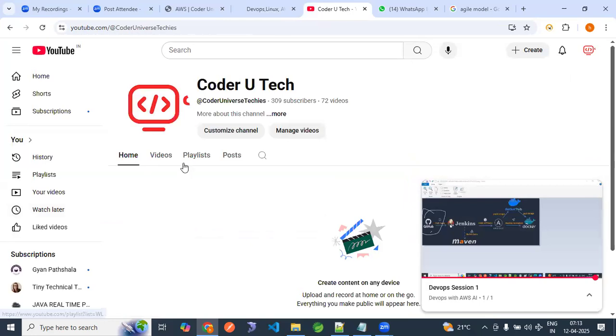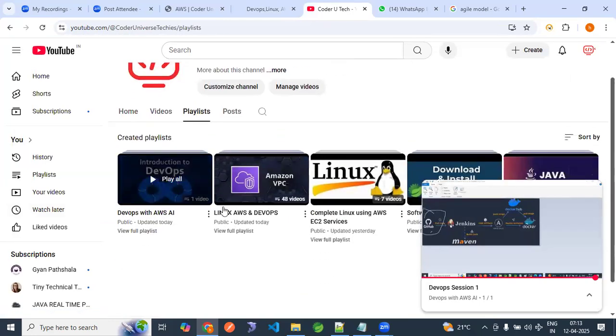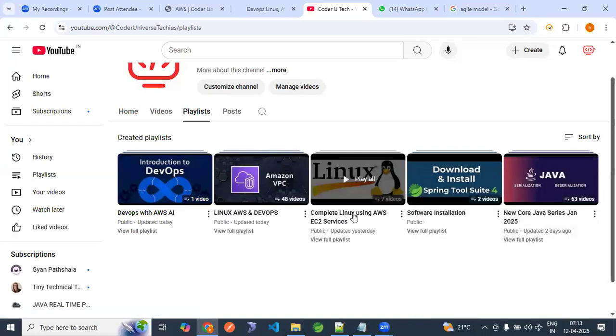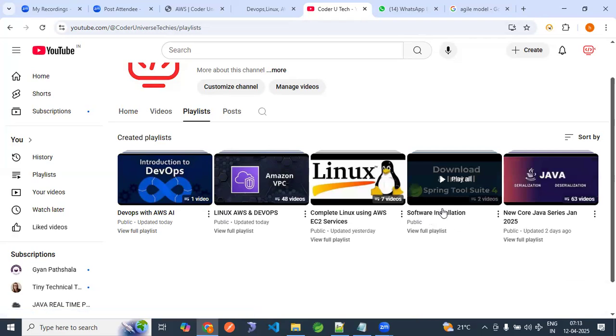If you go here in the playlist, here is the session: Linux with AWS EC2. You can go here. If anyone has a Java background and wants to learn core Java, the complete core Java session is also available in this recording. Second, software installation. Whatever software installation is required, I will upload in this software installation playlist.